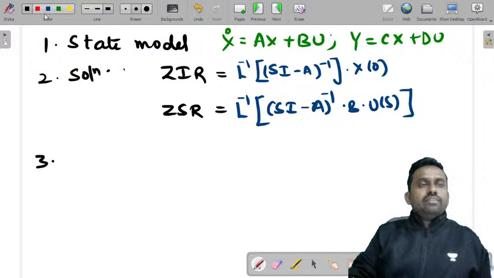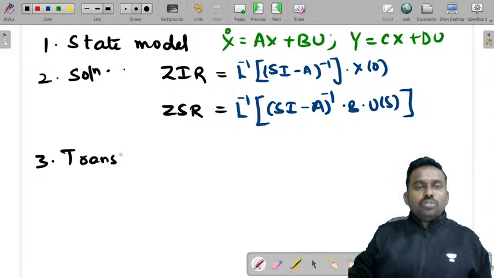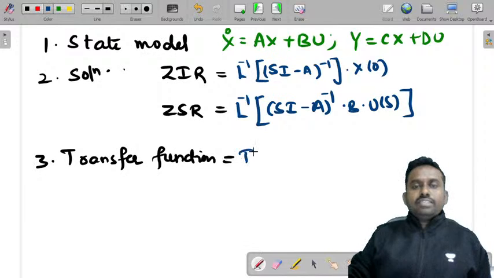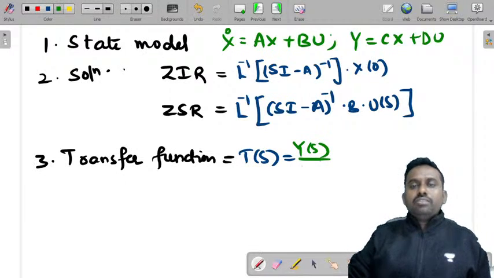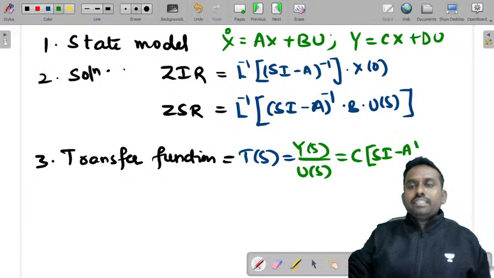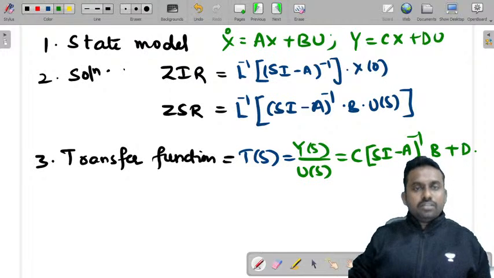Then I'll write the transfer function. The transfer function from the state model is written as T of s is equal to y of s by u of s is equal to C into (sI minus A) inverse B plus D. Now the fourth one that I want to write is the state transition matrix.